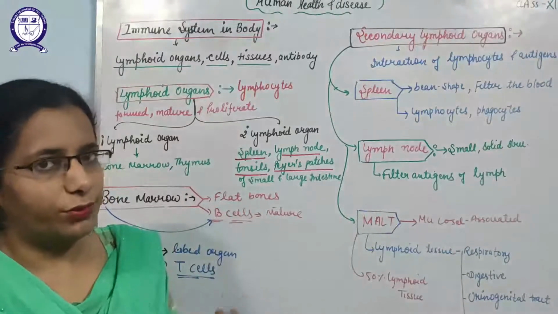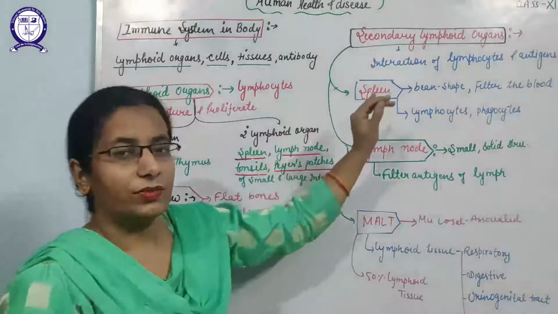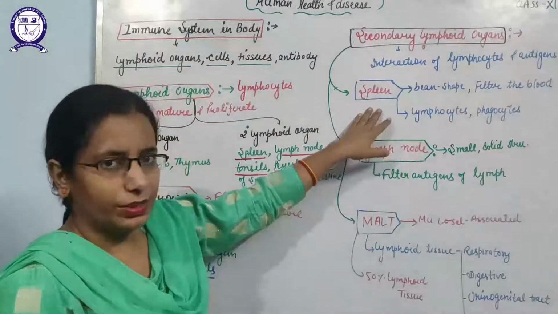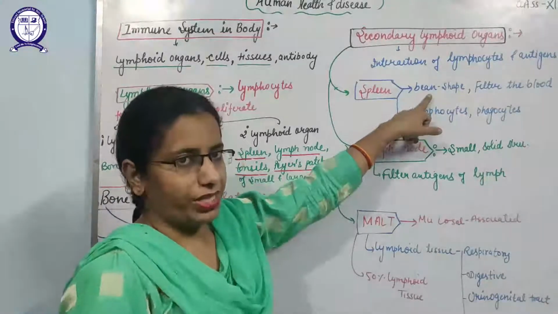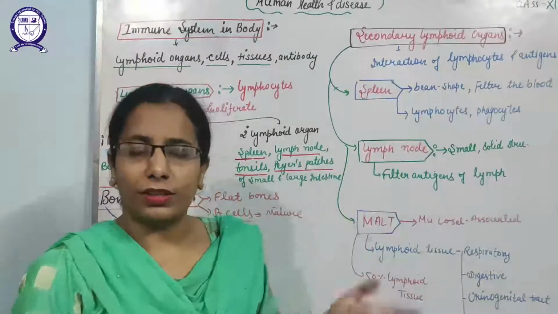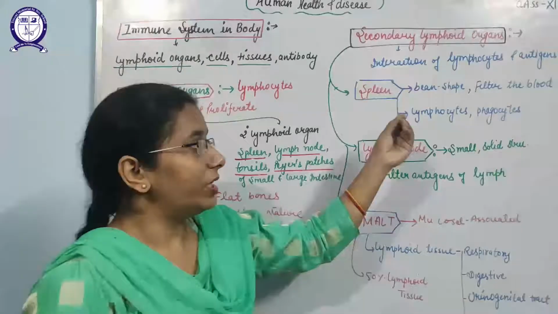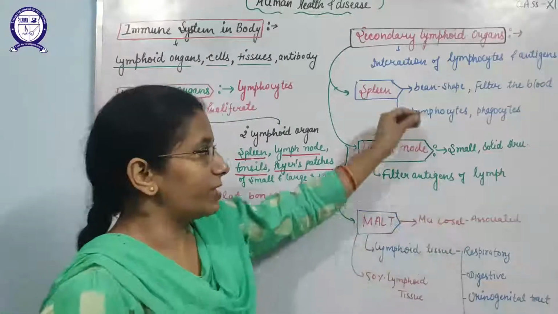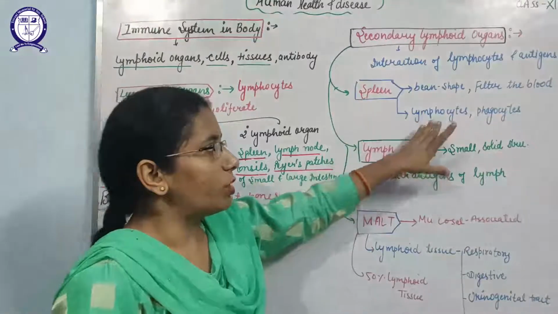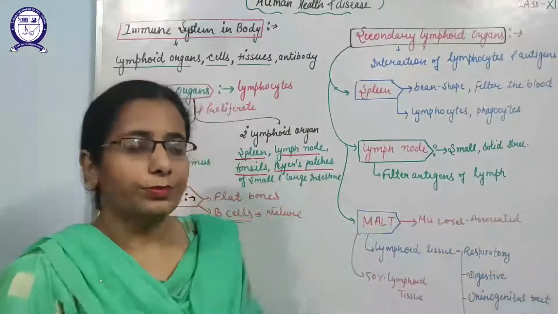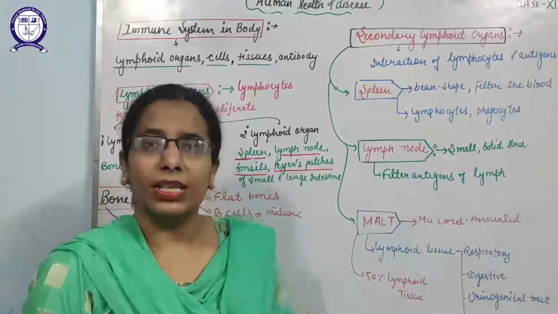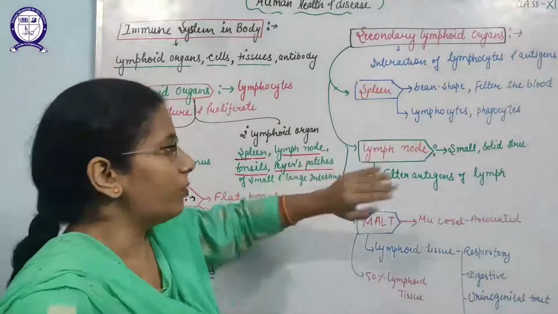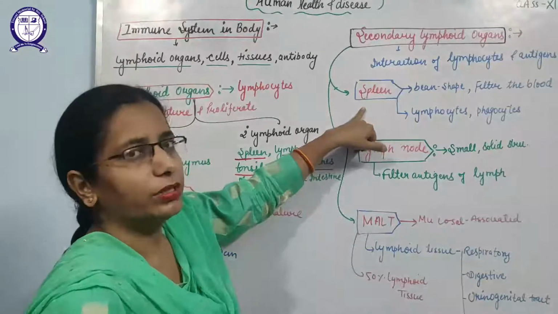Now, the secondary lymphoid organs are the organs where the interaction of the lymphocytes with the antigens takes place. It includes first the spleen. The spleen is a bean-shaped organ that filters the blood. It filters the microbes or pathogens from the blood, which is why it is known as a filter. The spleen consists of lymphocytes and phagocytes that filter the blood and kill the pathogens. The spleen is also known as the graveyard of the body, where the RBCs are destroyed.